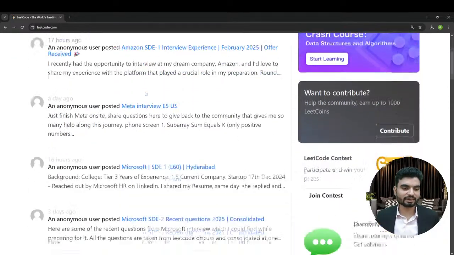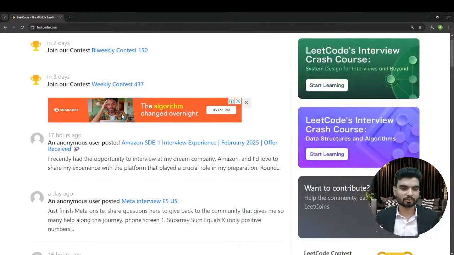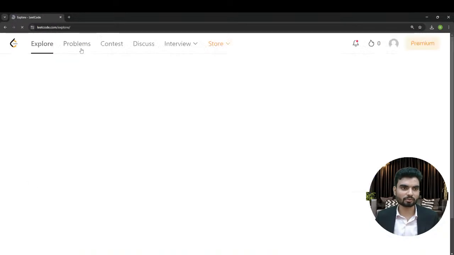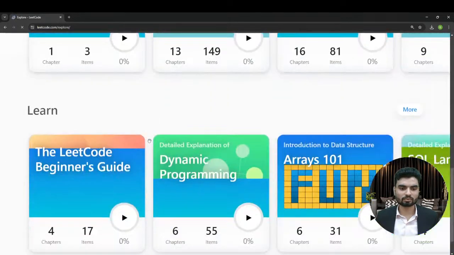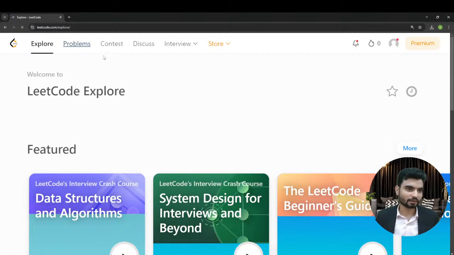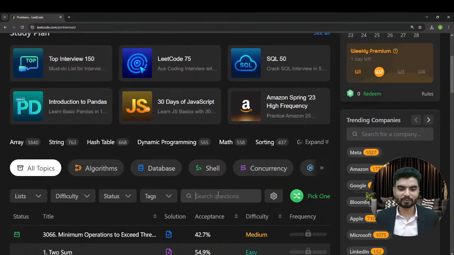Is this a glitch at my side or at your side as well? I'll go to the problem section, not explore. Problems. And here at problems we'll search find peak element.